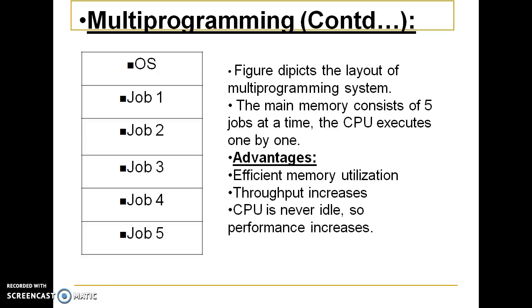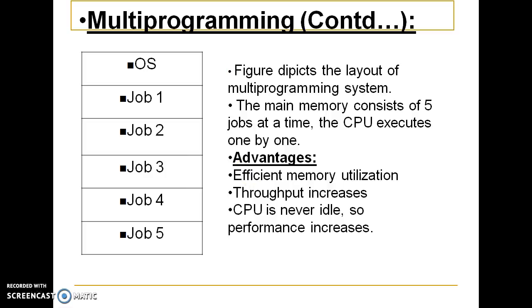Now this is the table where we find that job 1 to job 5 are assigned sequentially, and the CPU executes all the jobs with the help of the operating system one after one.